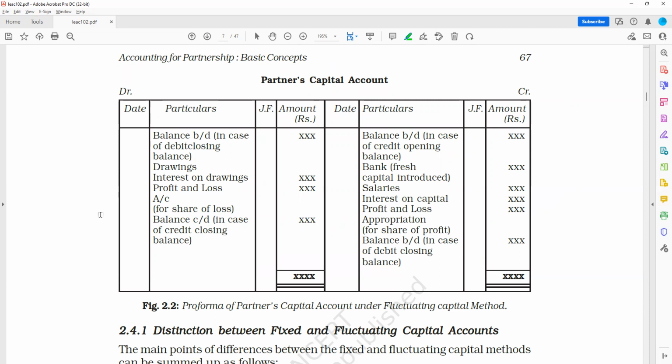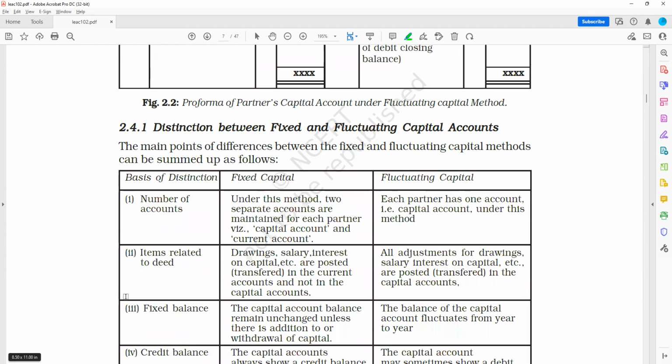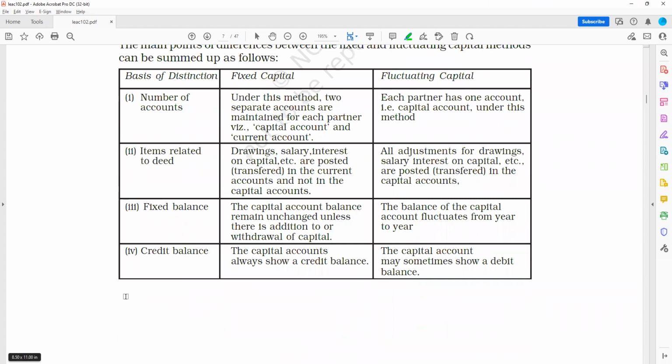Okay. Now comes the distinction between fixed and fluctuating capital account. See, the distinction between fixed and fluctuating is really simple. What is the distinction? Number of accounts. Under the fixed method, two separate accounts are maintained: one is capital account and one is current account. In fluctuating capital method, only one account is maintained.